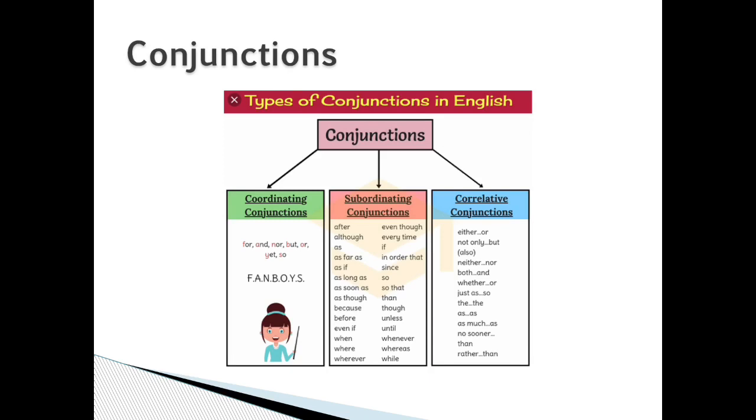Correlative conjunctions are either or, not only but also, neither nor, both and, whether or, just as so, as much as, no sooner than, and rather than.